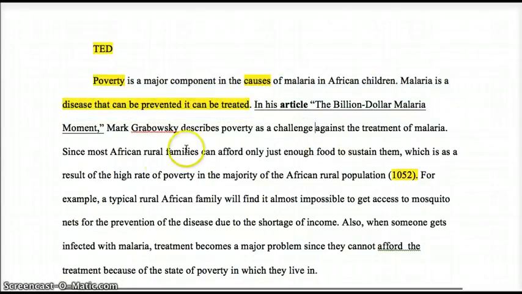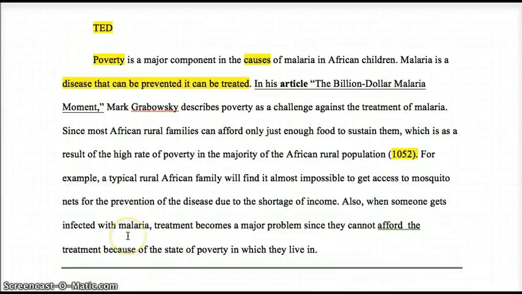Then we have evidence. We have the evidence that they can only really barely afford food. We have the evidence that it's hard to find mosquito nets because of poverty. And we have the evidence that if they're infected with malaria, treatment's a problem because they can't afford it. That's great. That's 3 pieces of evidence to support the issue that poverty is a real problem when it comes to treating malaria in Africa.